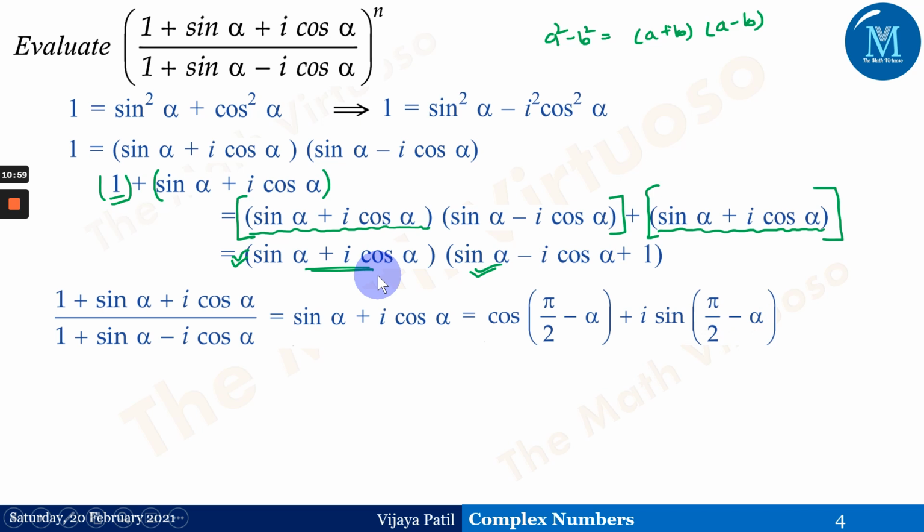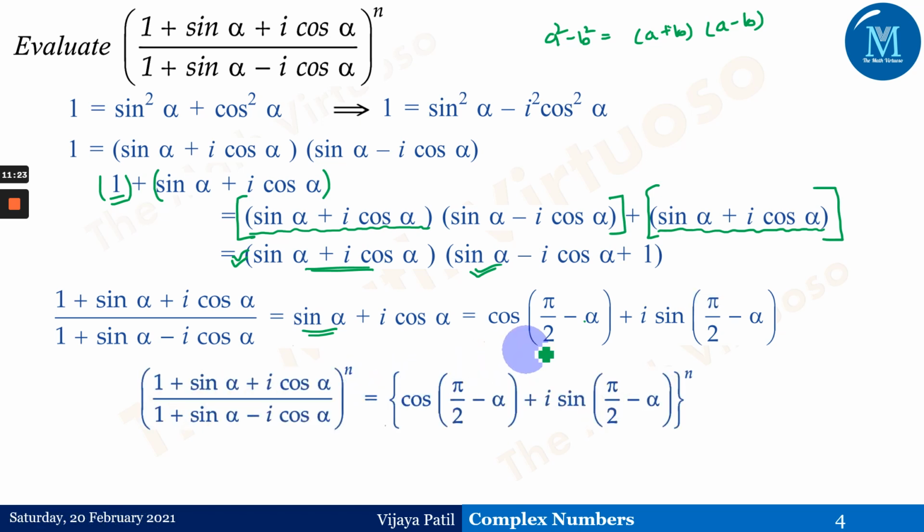Now as I have told you in the corollary part, this sine alpha you can replace as cos by taking pi by 2 minus that particular angle. Therefore, this sine alpha we have replaced as cos of pi by 2 minus alpha, and this cos of alpha we have replaced as sine of pi by 2 minus alpha. So this sine alpha plus i times cos of alpha can be replaced as cos and sine using pi by 2 minus theta. Now here we have just taken the part inside. Now we will take it to the power n. So this entire thing will go to power n.